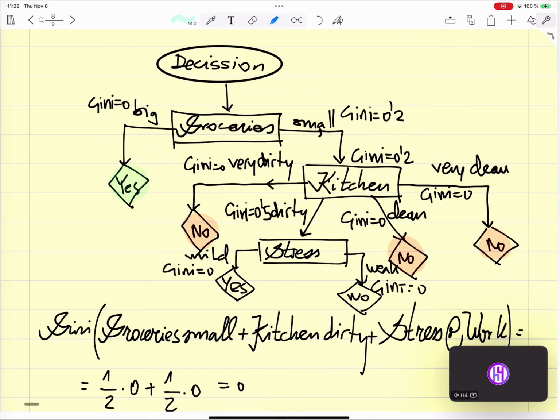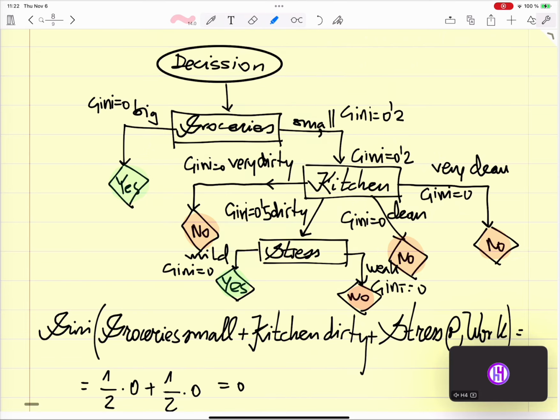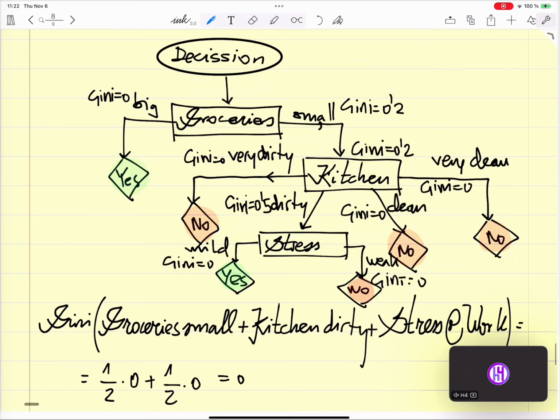All right, so no. So this is the way you can implement decision trees for your real problem in life, which is getting laid.